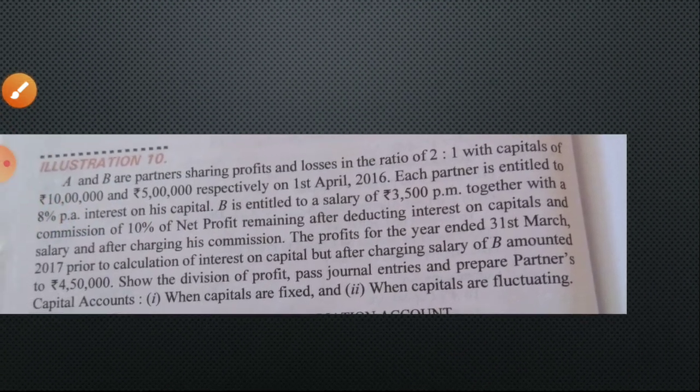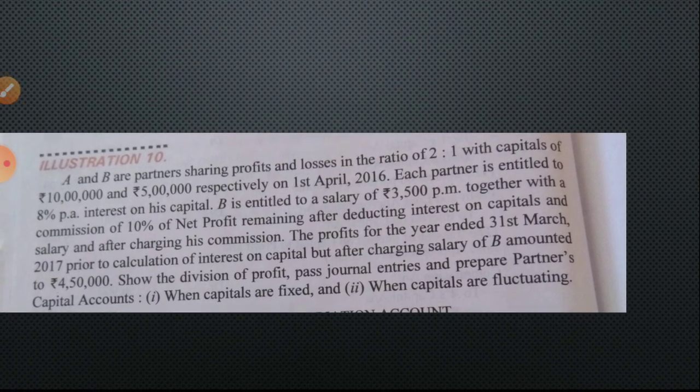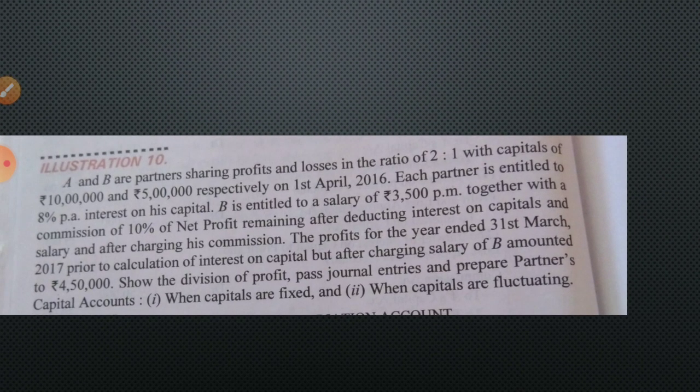Now interest on capital already calculated, salary also calculated. Now you see the profit. Profit you can write in the book. Prior to calculation of interest on capital, but after charging salary of B, amounted to rupees 4,50,000. So the profit given is prior to calculation of interest on capital. Interest on capital not yet deducted, but after charging salary of B, B's salary is already deducted from the profit.